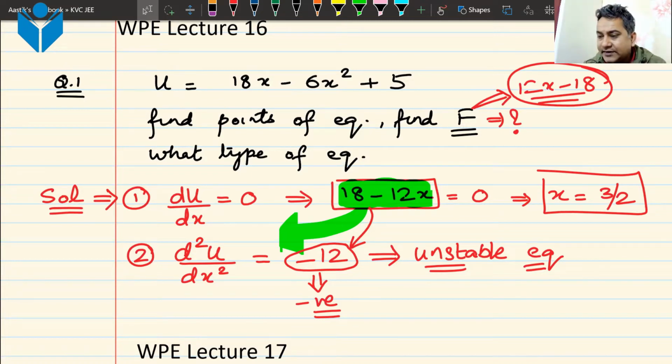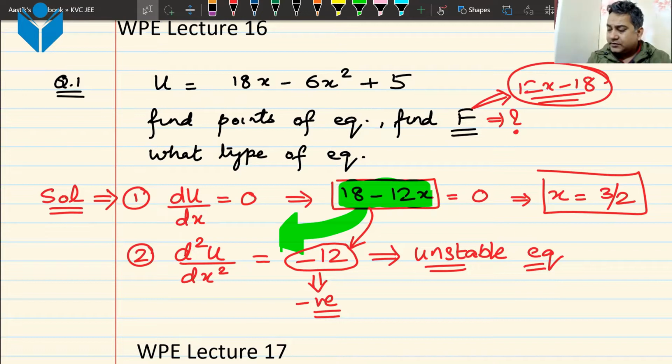what we were discussing in the previous class was equilibrium, and we had seen some examples of stable and unstable equilibrium.